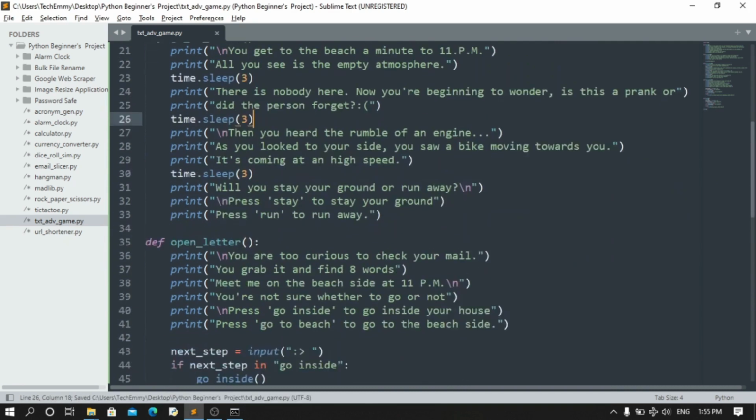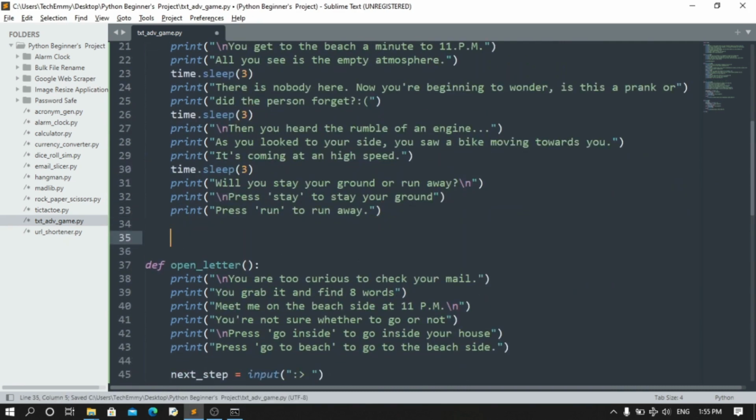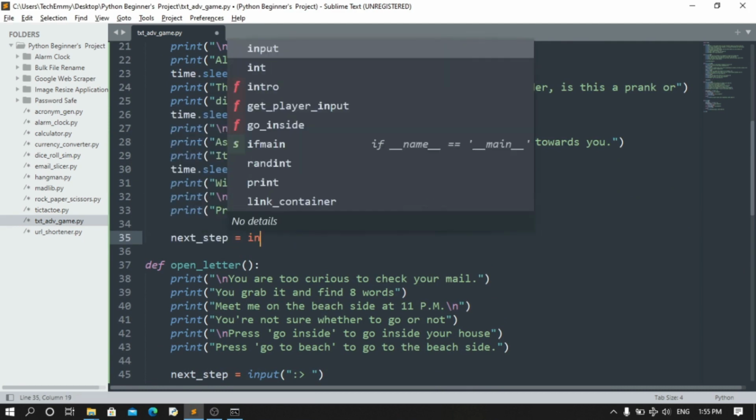Okay. Now we have that there. We're going to do our input statement here. So our next step is going to be input.